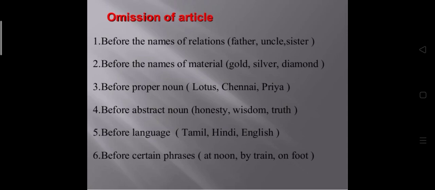Before a pronoun or before a proper noun, like Lotus, Chennai, Priya, here we are not going to use any article. Before an abstract noun, honesty, wisdom, truth, these are abstract nouns which we cannot see, here again we will not use any article. Or before any language, Hindi, Tamil, English, or before certain phrases like at noon, these are phrases, so we are not going to use any article here: at noon, by train, on foot, in this way.